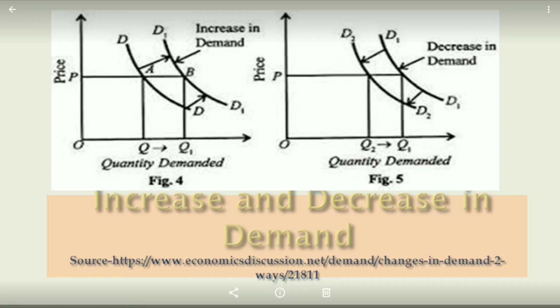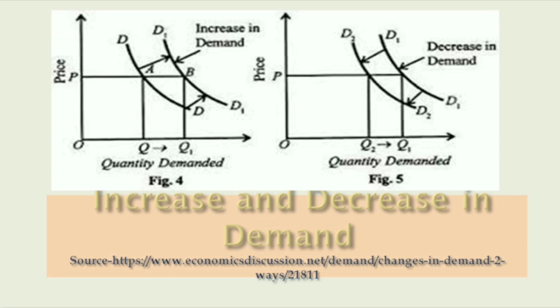But increase and decrease in demand refers to change in demand due to change in various other factors such as income, changes in consumers' taste and preference, then change in price of related goods, while price factor is kept constant. So increase in demand refers to rise in demand of a product at a given price. Increase and decrease in demand is represented as shift in demand curve.